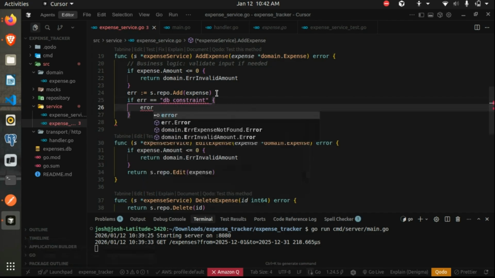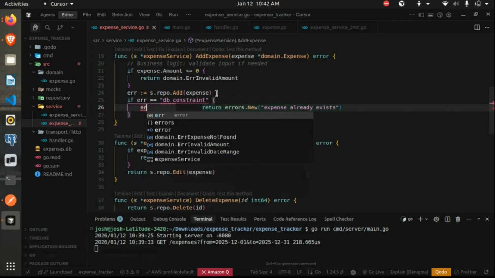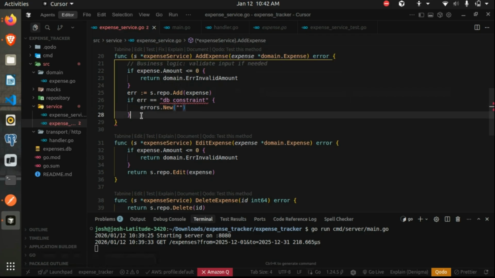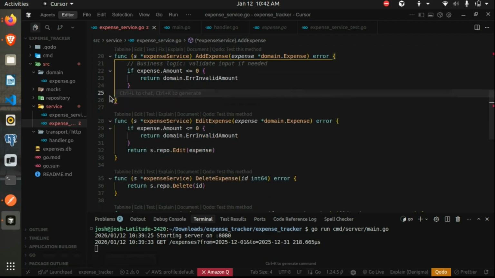For example, you can have errors.New, one way to create a new error, because we want our errors to be as user friendly as possible. This is one type, and if it's something other than this, then we can just return a common error, like something went wrong, or please contact support. So this is also done on the service layer, the handling of errors basically.